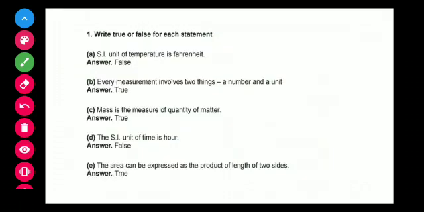There are questions for you. First question: SI unit of temperature is Fahrenheit. No, because SI unit of temperature is Kelvin. Because there are 7 fundamental units, and the fundamental unit of temperature is Kelvin. Therefore, the given statement is false.